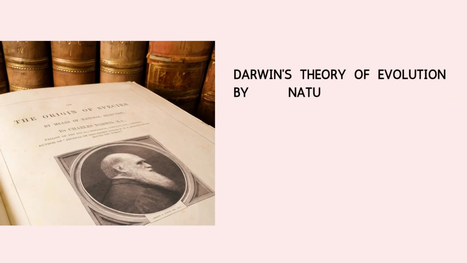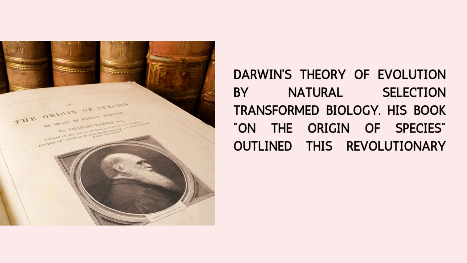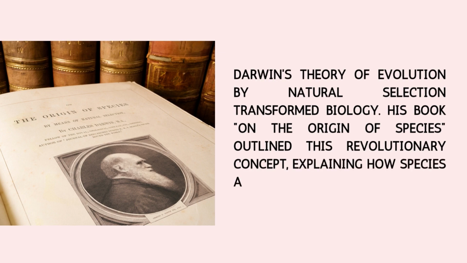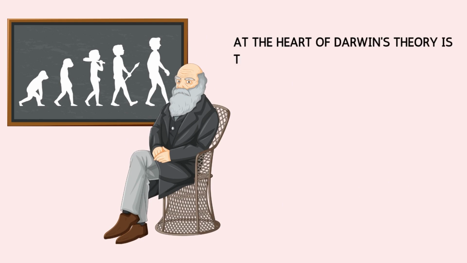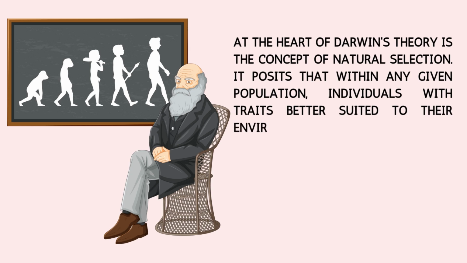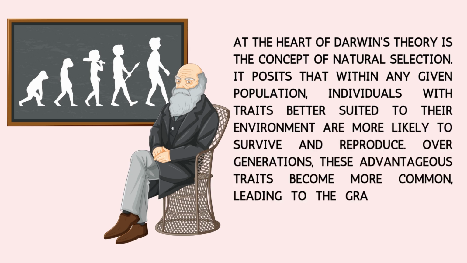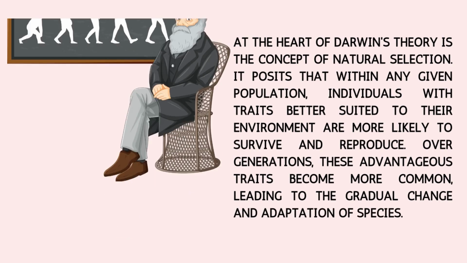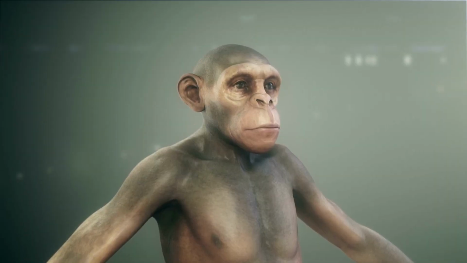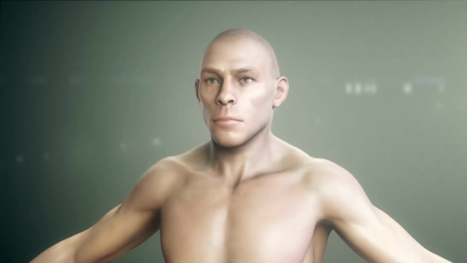Darwin's theory of evolution by natural selection transformed biology. His book, On the Origin of Species, outlined this revolutionary concept, explaining how species adapt and evolve over time. At the heart of Darwin's theory is the concept of natural selection. It posits that within any given population, individuals with traits better suited to their environment are more likely to survive and reproduce. Over generations, these advantageous traits become more common, leading to the gradual change and adaptation of species.